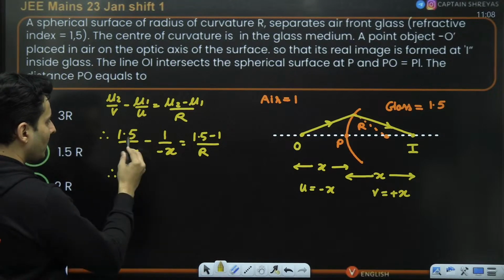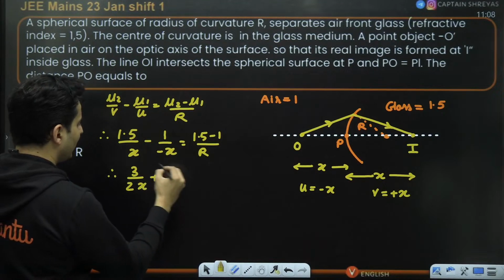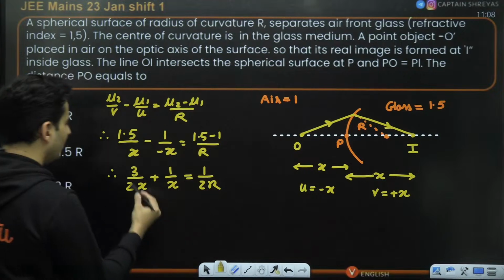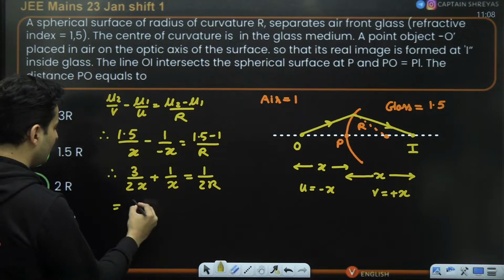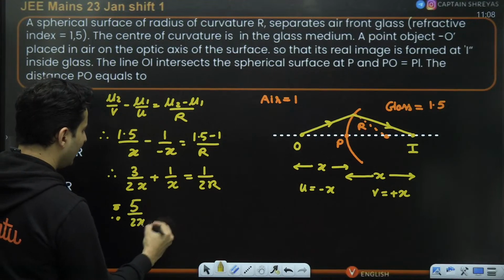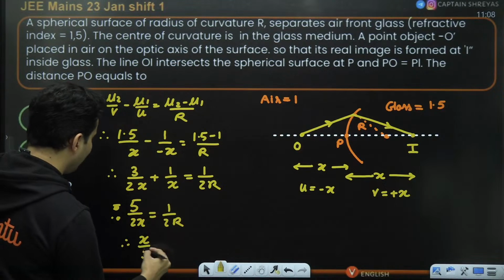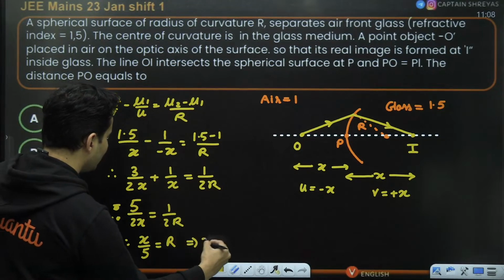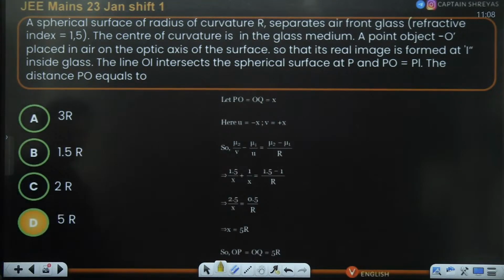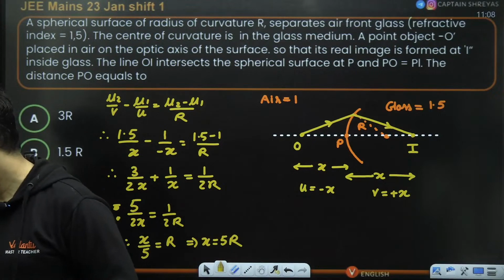So now what do we get? Well, as you can see, 1.5 is nothing but 3 by 2. And this minus minus is plus. 1.5 minus 1 is 0.5, so 1 by 2. So 3 by 2 plus 1, which is nothing but 5 by 2. So 5 by 2x is equal to 1 by 2R. 2 cancels. So x by 5 is equal to R. That means x is nothing but 5 times R, which is nothing but option number D. Is that clear?